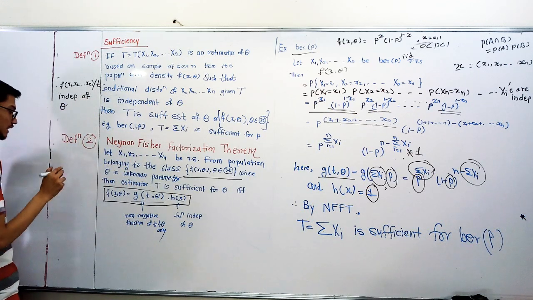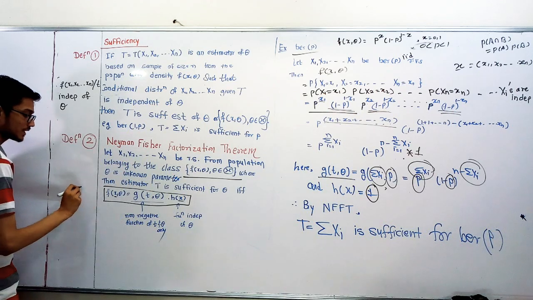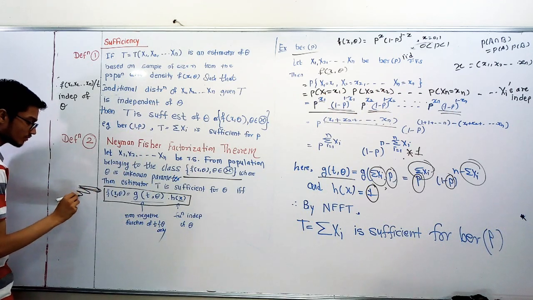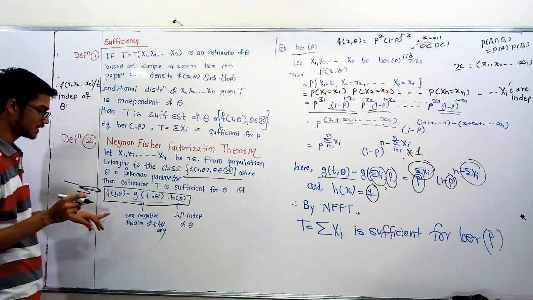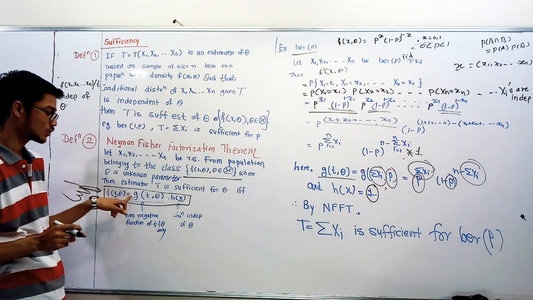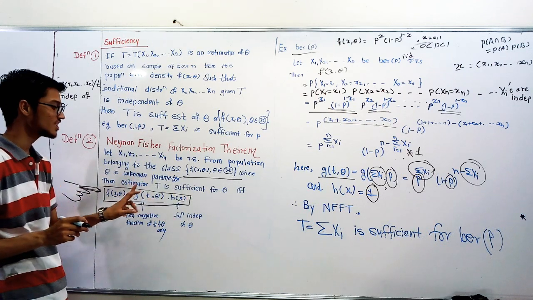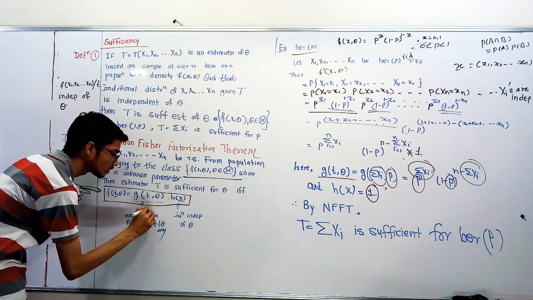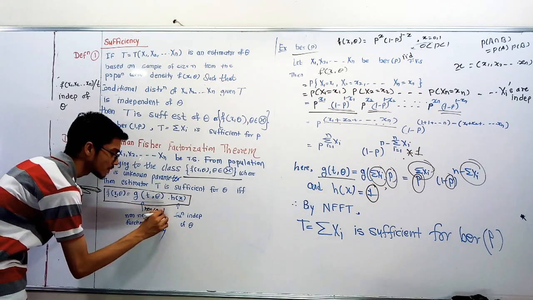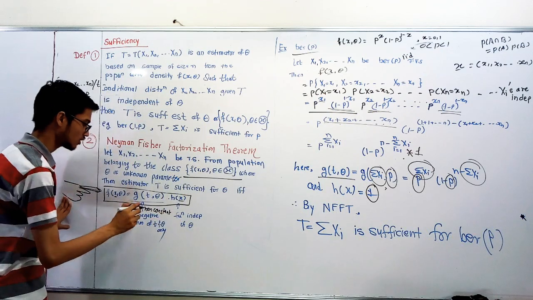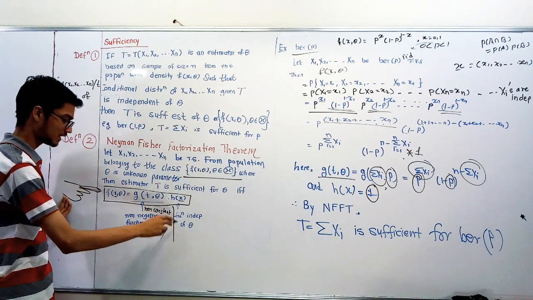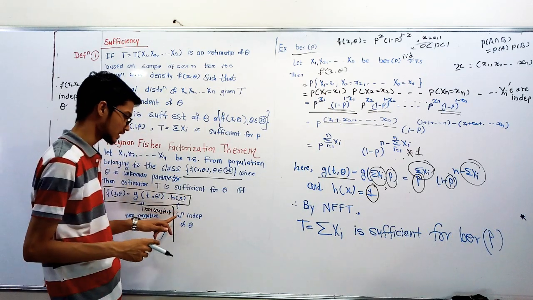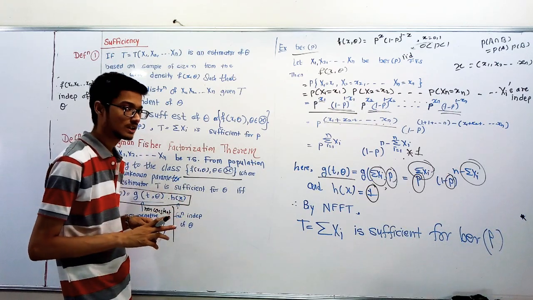And here it says that f of x comma theta is expressed as g of t comma theta into h of x, but the condition is that g of t comma theta is non-negative and non-constant, a function of t and theta only. And h of x is a function independent of theta.